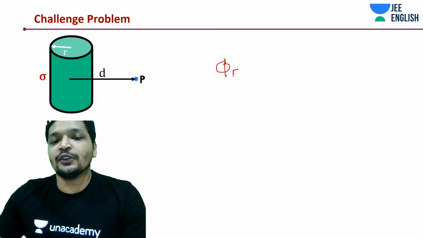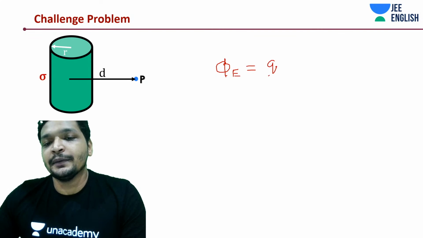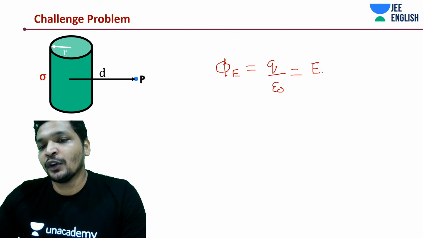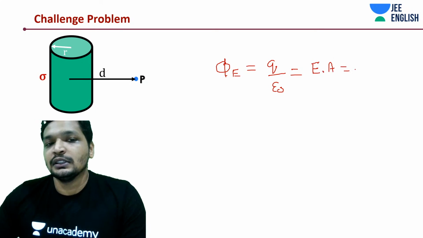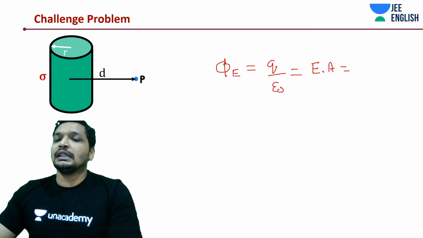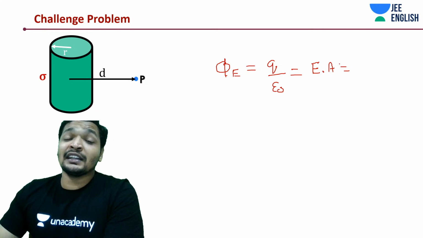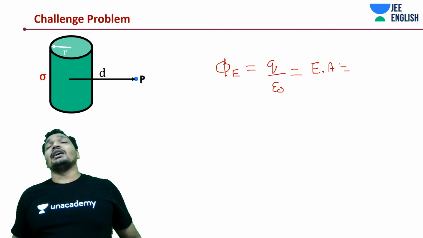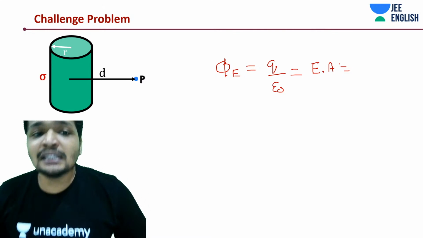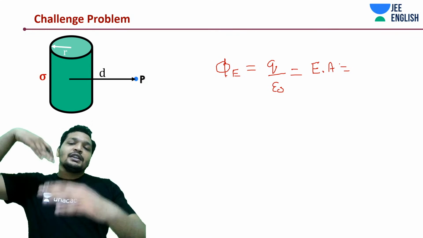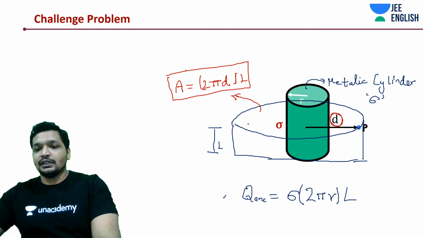Flux is equal to Q by epsilon naught is equal to, flux is what? E dot A. And what about E? It's an infinitely long cylinder, just like the earlier linear charge distribution. Again, no net flux will be exiting on the lower and the upper surface.